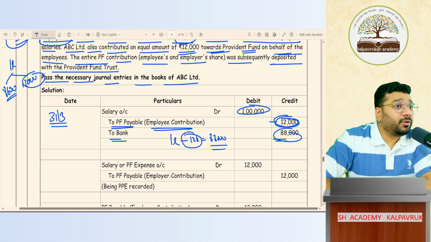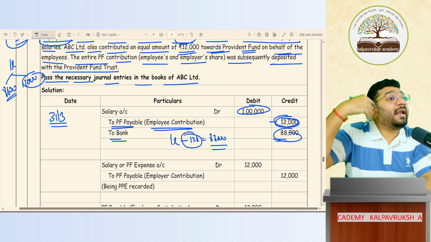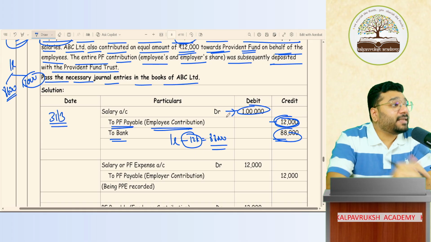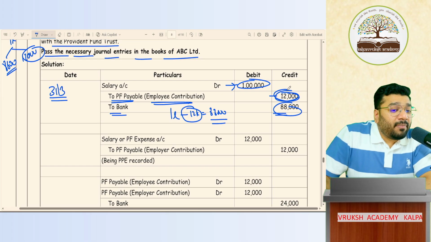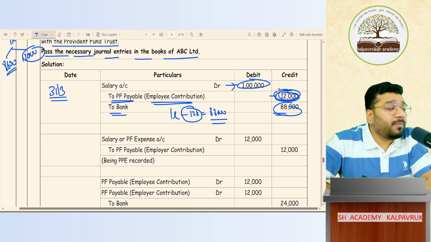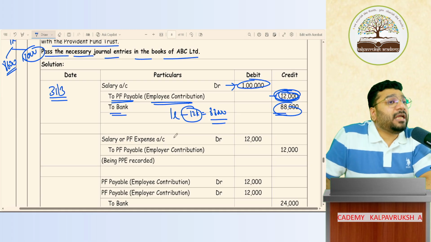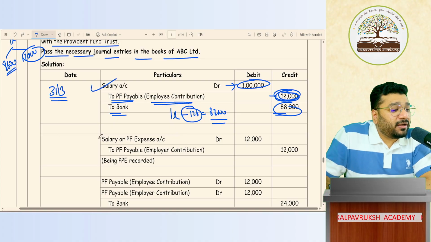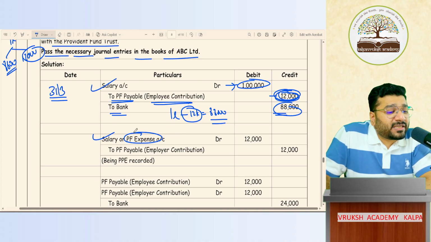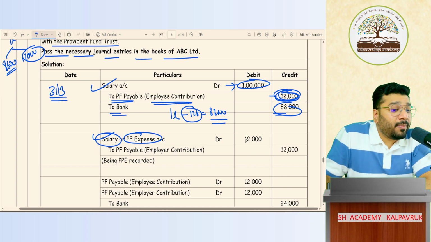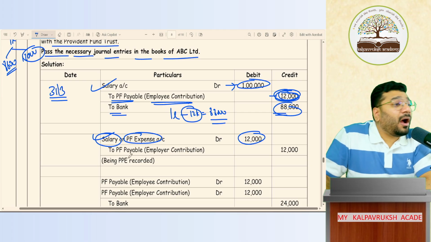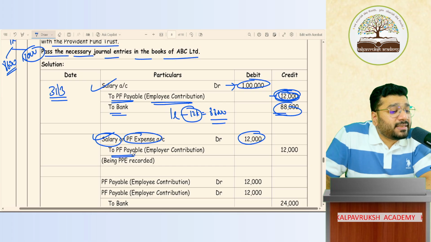And an equal amount, you as an employer have to pay over and above 1 lakh salary. Now the salary you agreed is 1 lakh. Over and above this, how much extra do you have to pay from your pocket? Same amount. How much did the employee pay? How much did Sangami pay here? 12,000. An equal amount I have to pay from my pocket over and above 1 lakh. So 1 lakh is salary expenditure. Another 12,000 is called either PF expenditure or you can categorize as salary itself. How much is that? 12,000. Did I pay? No. When will I pay? Next month. Until then it is a liability. So this liability is recorded in PF payable account. So this is employer's contribution.